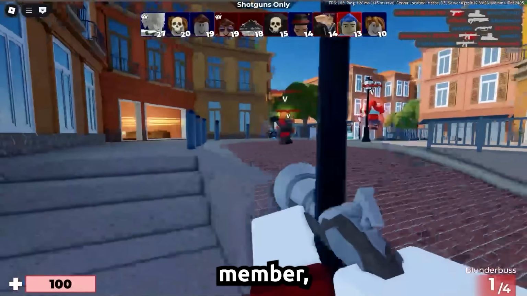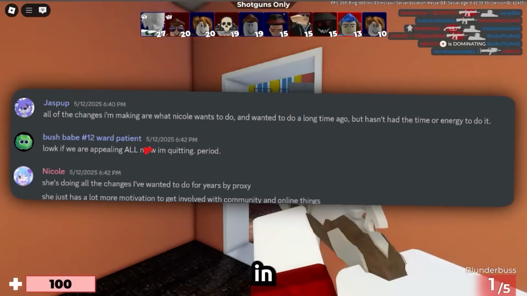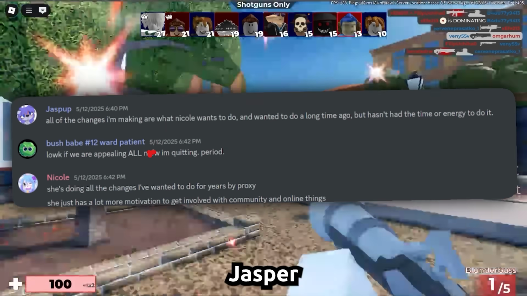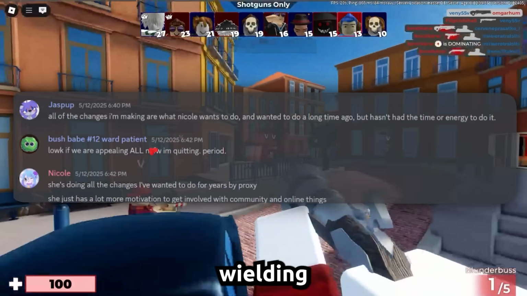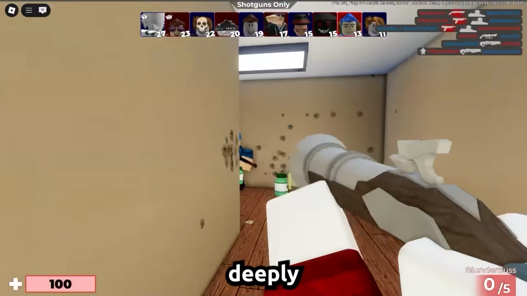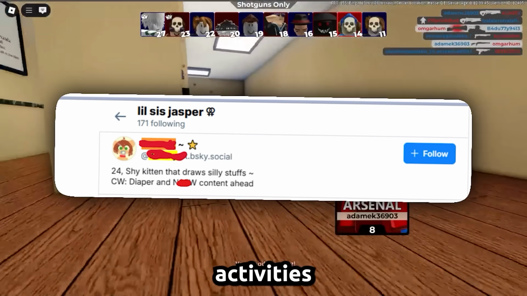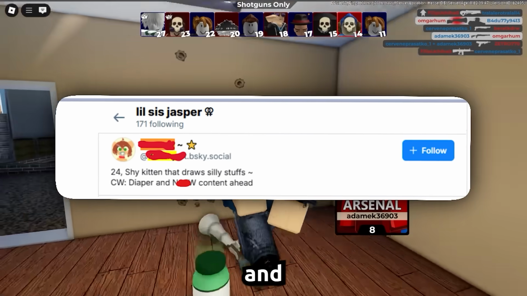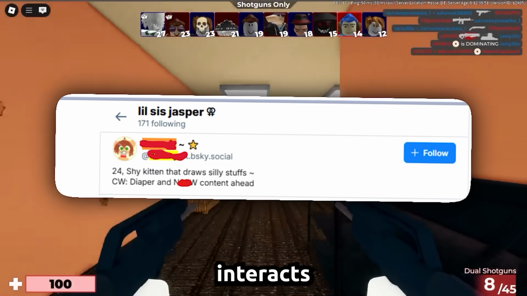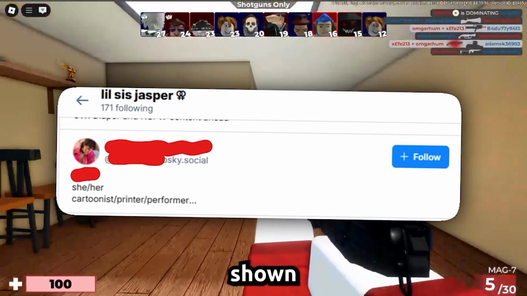Regarding the other staff member, Jasper, also known as Jaspup, was Nicole's girlfriend and acted as her proxy in moderation decisions within FreeDraw. When bans were reversed or punishments were reduced, Jasper often carried them out in Nicole's name, wielding significant influence behind the scenes. However, the real issue lies in Jasper's deeply troubling history as a serial PDF file. Her public profiles and online activities reveal a pattern of engaging with and promoting highly disturbing content. Jasper follows and interacts with accounts that produce and distribute drawn material, such as the accounts being shown on screen right now.